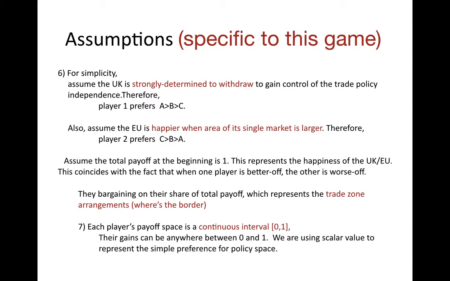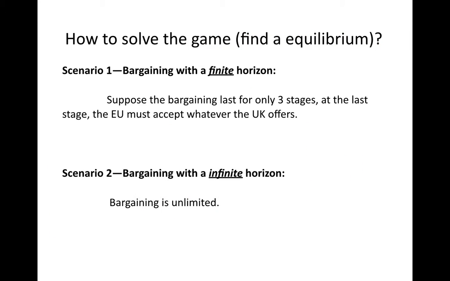And a specific assumption. For simplicity, we assume the UK is strongly determined to withdraw, and prefers A to B and to C. The EU prefers to increase its single market, so it prefers C to B and A. So the bargaining over their share of the total payoff represents the trade-off among zone arrangements. Where is the border? How to solve the problem?